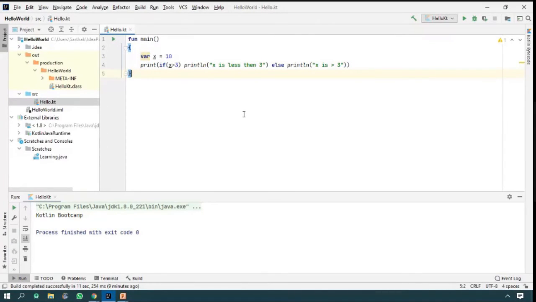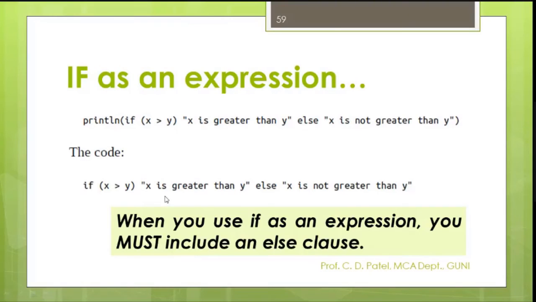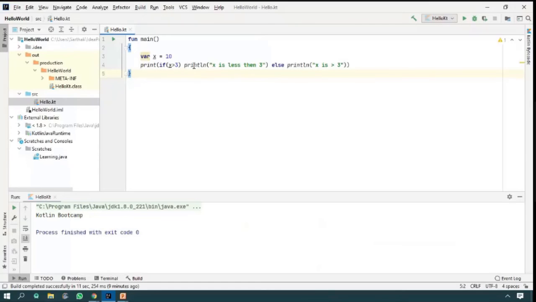Have you got the idea behind if else, or if as an expression? You may see here, I am not going to type each and every line, but you may get the idea of what I want to convey in the code. This is your answer. Sorry, this is an extra bracket from my end. You may use print also, you may use it without print. And if you want to run it, you can run it.